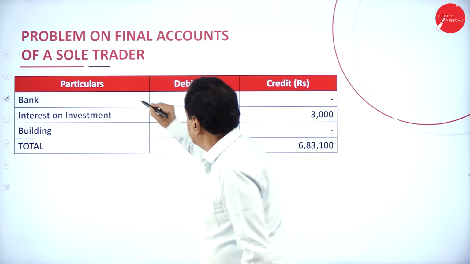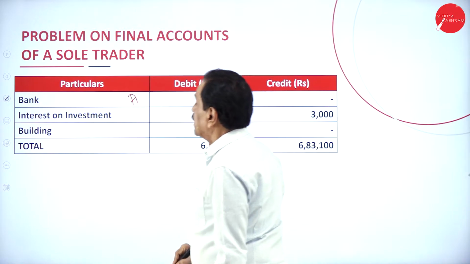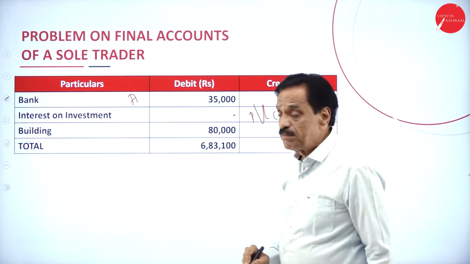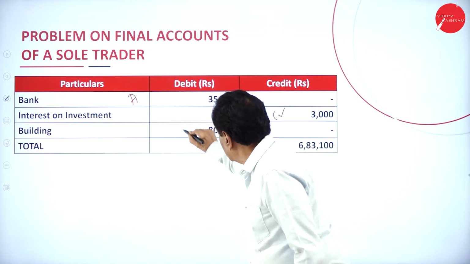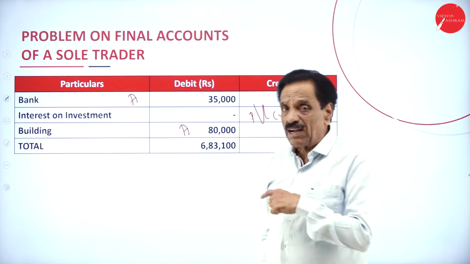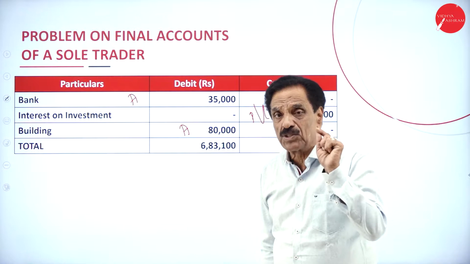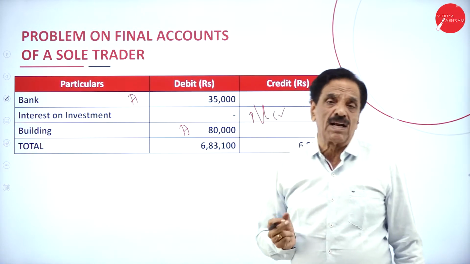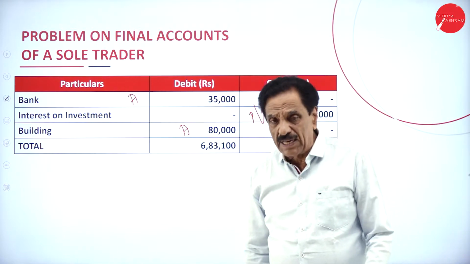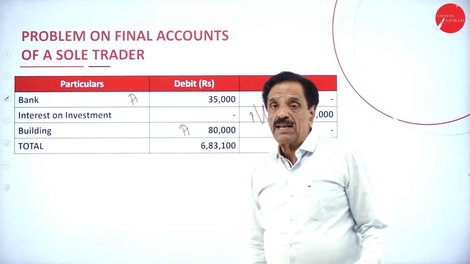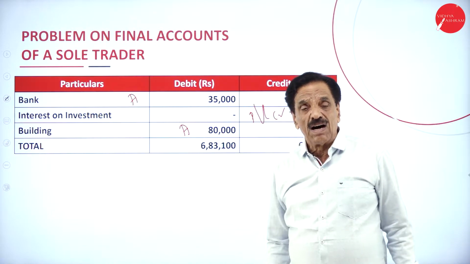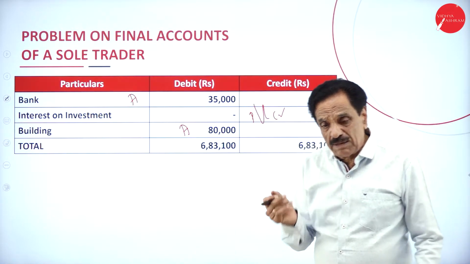Cash at bank is an asset. Interest on investment, profit and loss account, credit side. Building is an asset. What I have done now, you must be positioned to do the same: which will come in the trading account, which will come in the profit and loss account, which will come in the balance sheet. The items in the trial balance should appear only once, either in the trading account or in the profit and loss account or in the balance sheet.